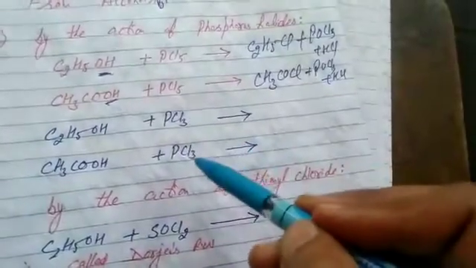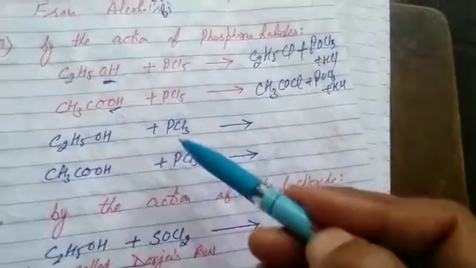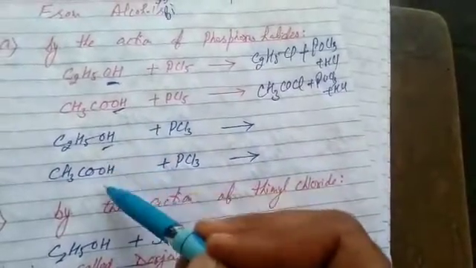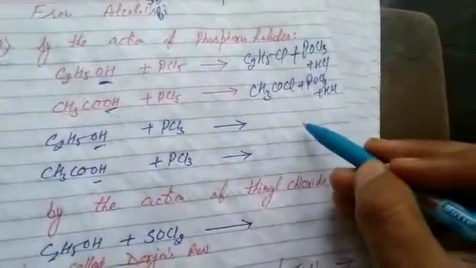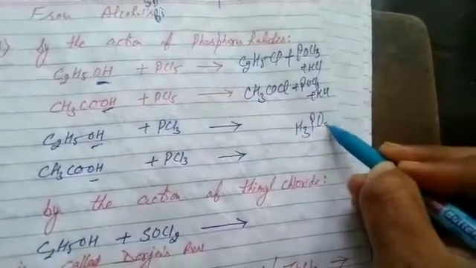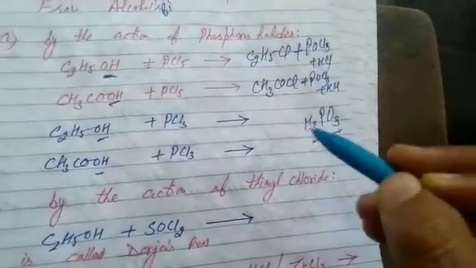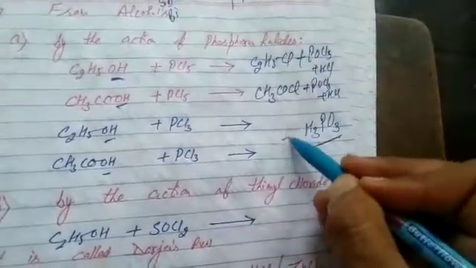Next, with trihalide. Again, phosphorus halide. I clear the term: the hydroxyl group is replaced by a halogen atom. Students, in this case, the side product is H3PO3. It is phosphorus acid. H3PO3 is the side product. Again, complete it by yourself.